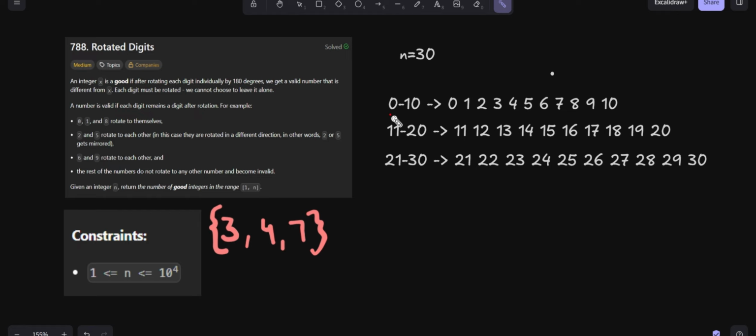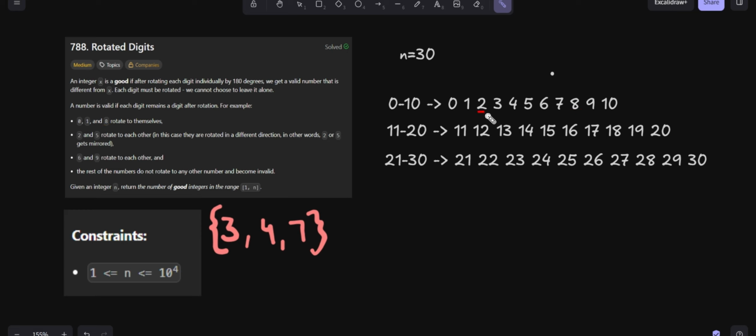So for the range 0 to 10, we have these numbers. 0 remains the same, so it's not going to contribute to any answer. 1 remains the same, not contributing. Similarly, 8 is not going to contribute because it rotates to itself only.